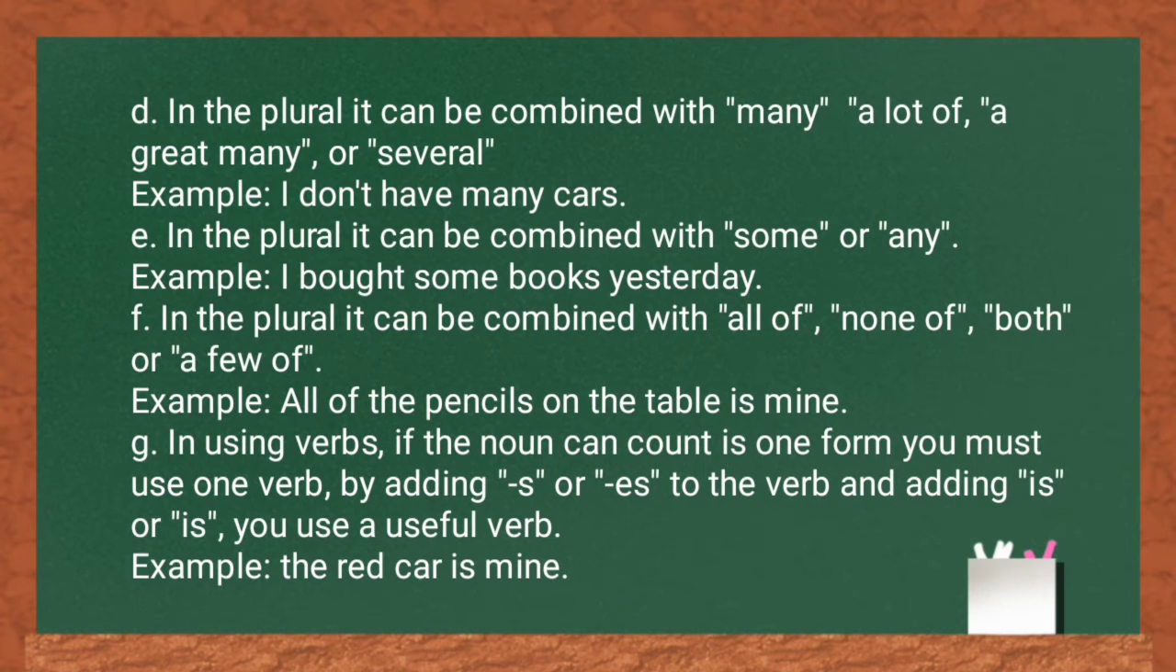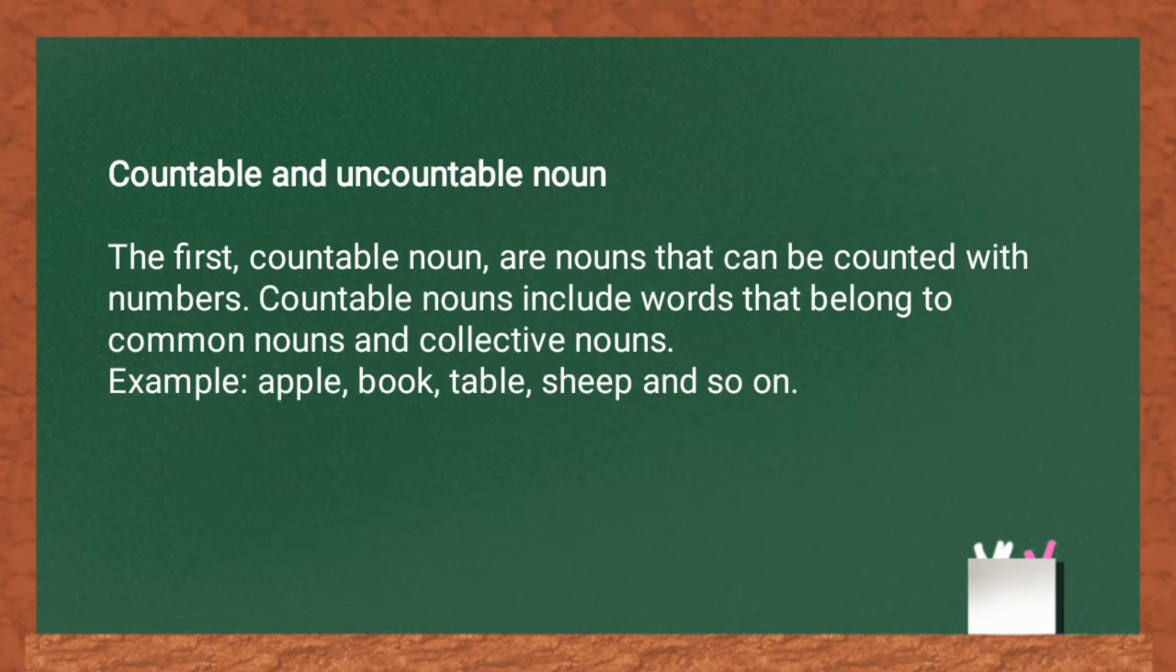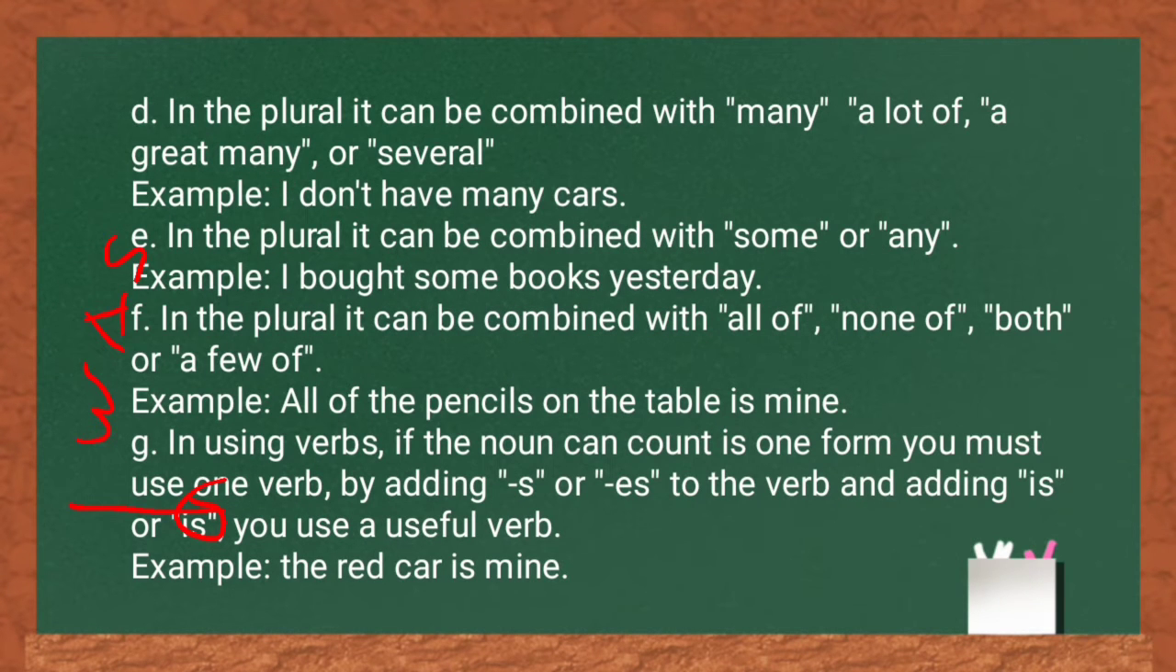G. In using verbs, if the countable noun is in one form, you must use a singular verb by adding s or es to the verb and using is or was. Example, the red car is mine.